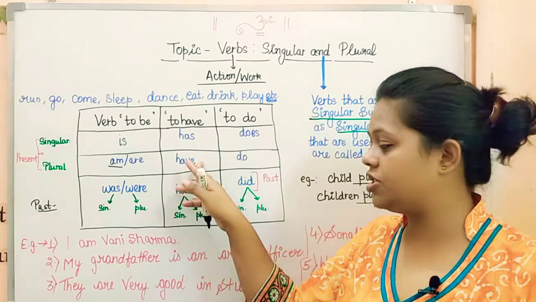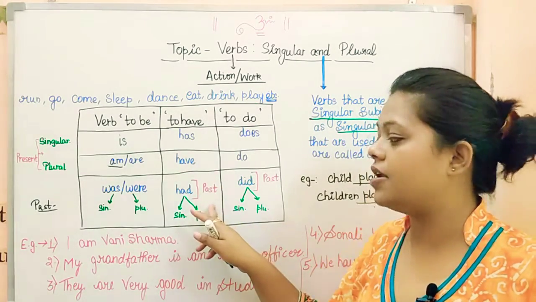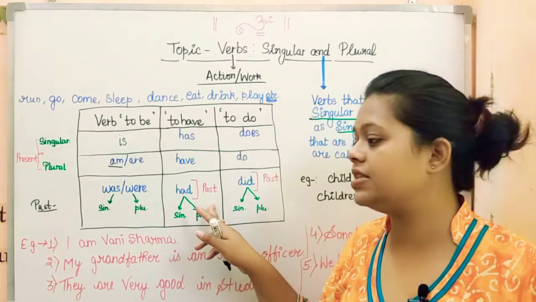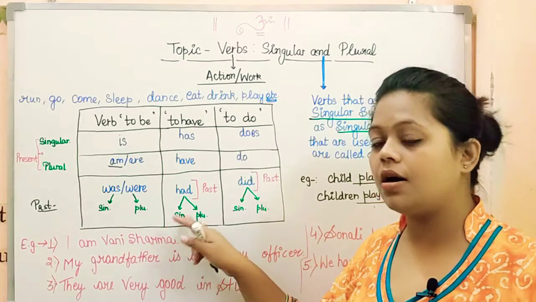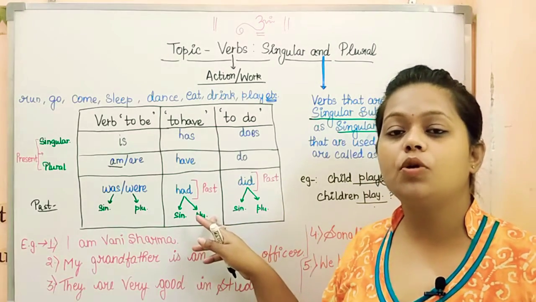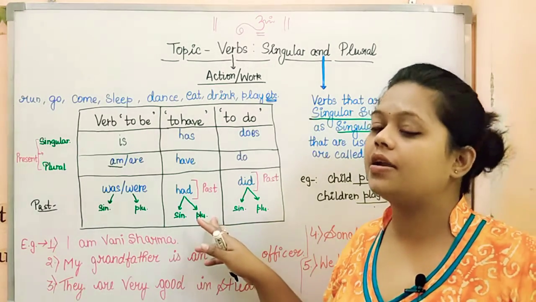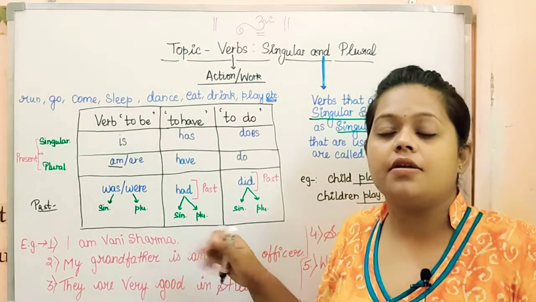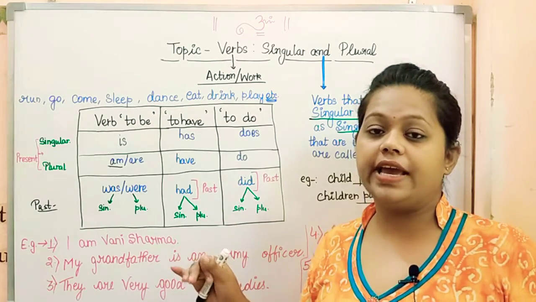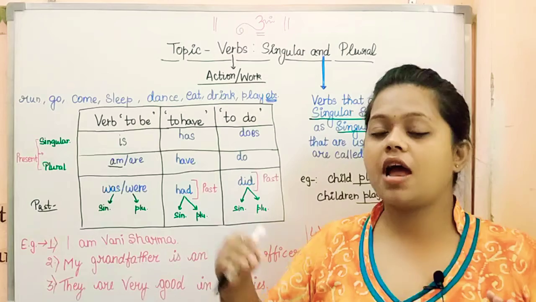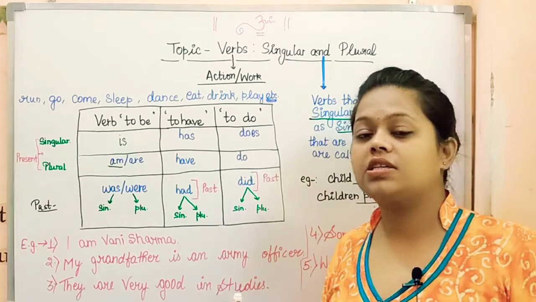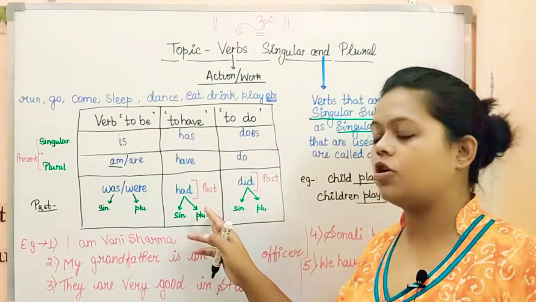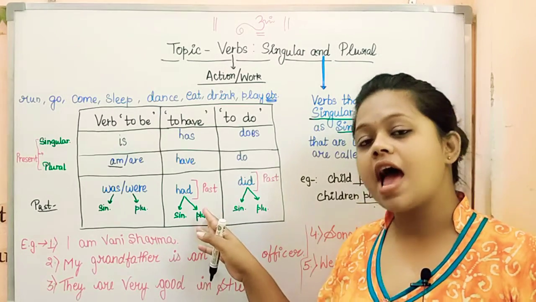I'm sure this much is very clear to everybody. And now if we talk about past tense, so we have had. Had works with singular as well as plural subject. No matter, I had, she had, they had, you had, we had, he had. No matter what the subject is, if we are talking about past tense, we'll be using had.